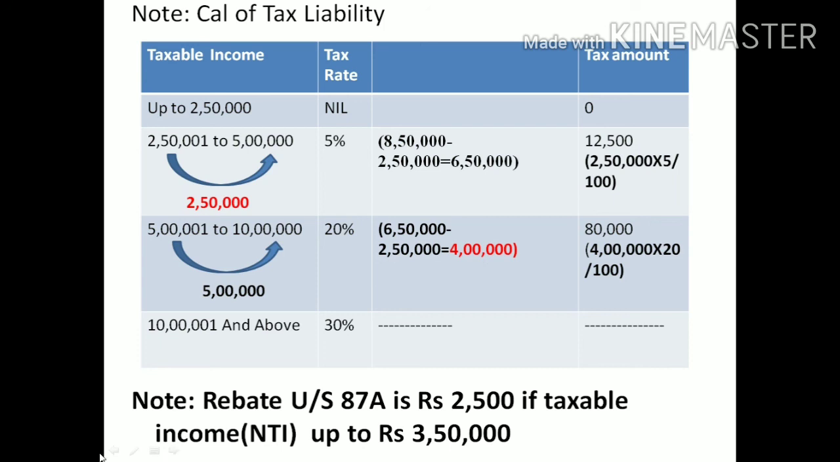Then one more thing, remember that this is an individual. His income is 8 lakh 50,000, which is more than 3 lakh 50,000, so it is not possible to claim rebate under section 87A.